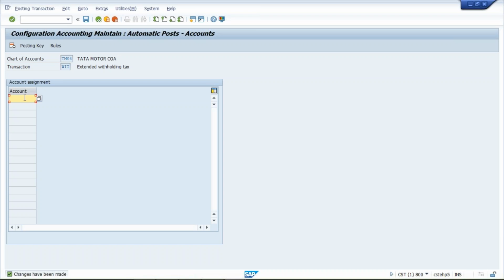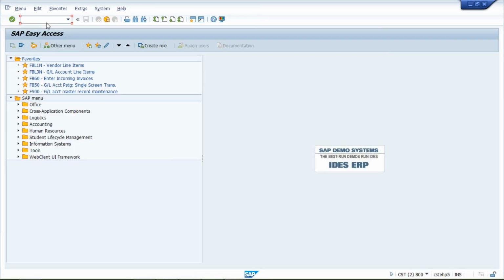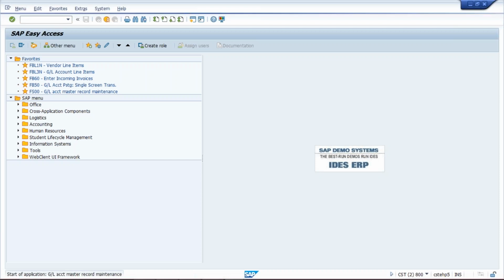So GL account we have not created yet. So what we are going to do? We'll create a GL account, FS00. So guys, whatever GL I am going to create, is it our liability or asset or expense or revenue? Under which account group I am supposed to keep this GL?